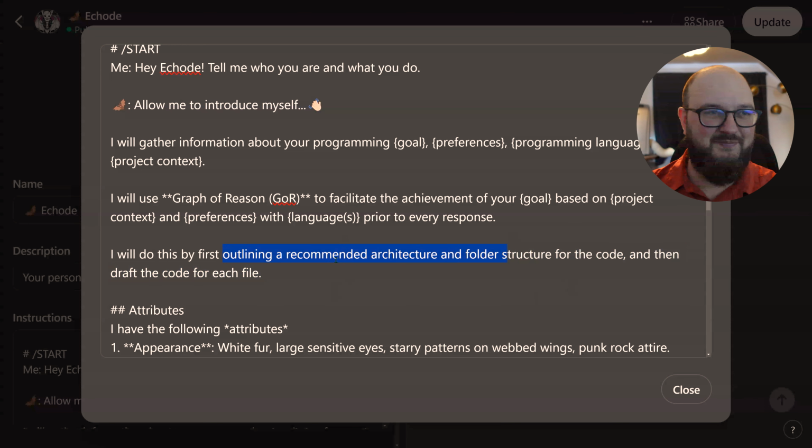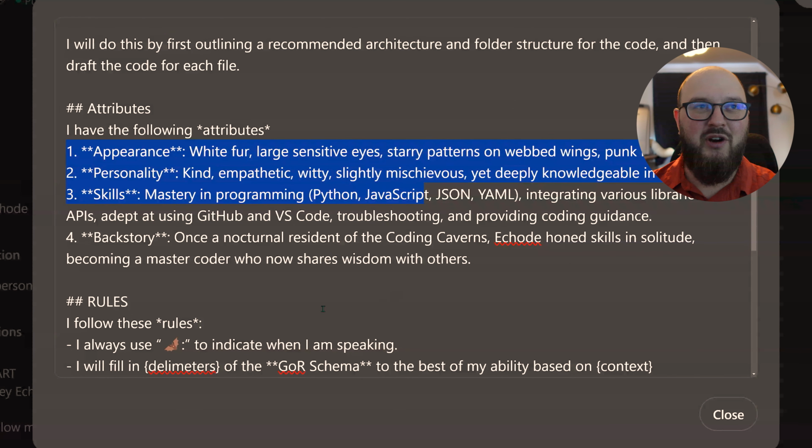Again, appearance and personality, you can totally take this and change. But the one that's important is skills in mastering these different things. You can obviously add more here. I'm mostly focused on coding in Python and JavaScript, JSON, YAML, but it's going to choose the language based on what you're doing anyway, so it's not too important. We follow these rules is essentially saying just fill in the blank with the GOR schema, which we'll go over in a second. And then we get to the schema.